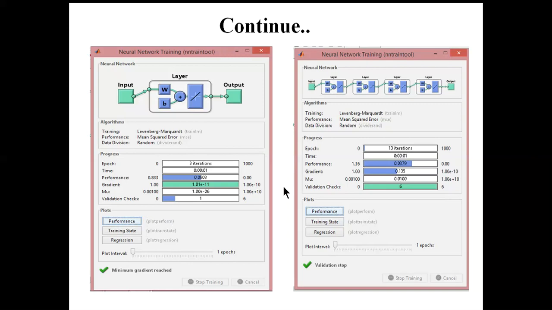Now instead of using the corresponding toolbox, we can also use code. There are several existing codes that can be used for training, so that you can use them for your own problem.